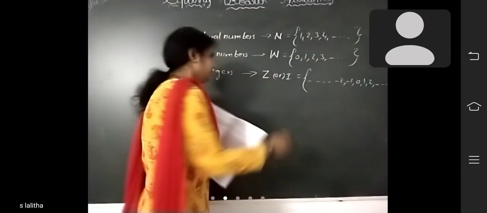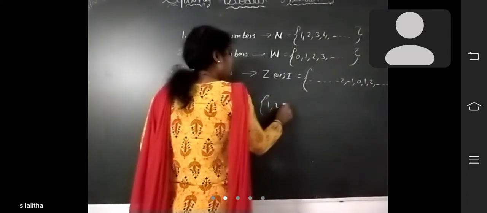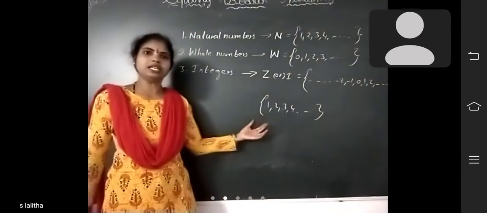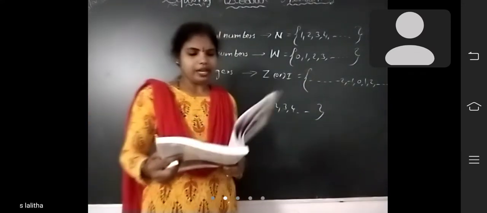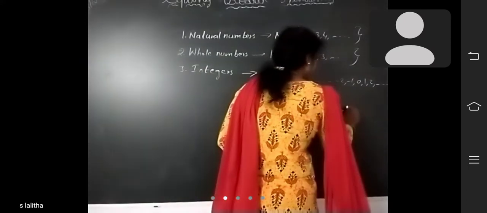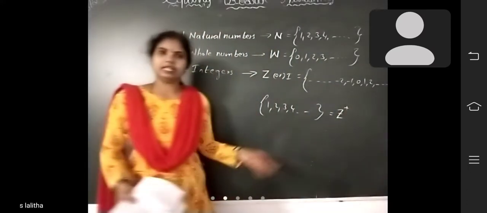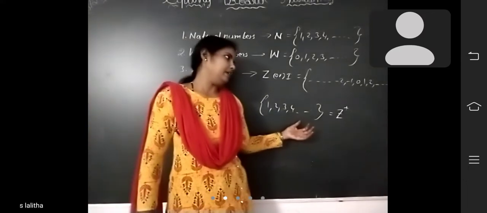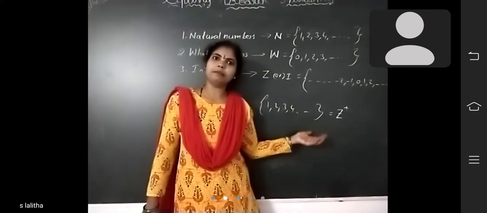Next, the set 1, 2, 3, 4, and so on. These are called positive integers and are denoted by Z plus. Positive integers are also the natural numbers, denoted by capital N.